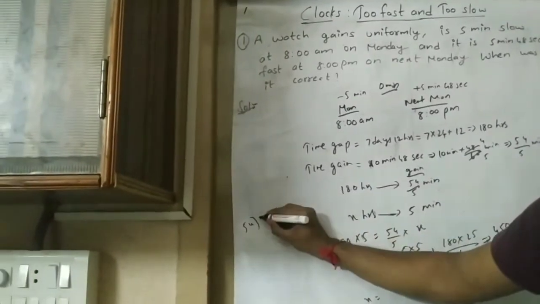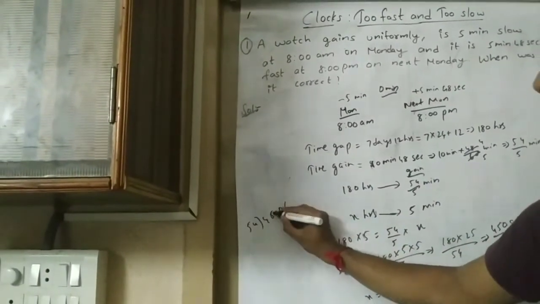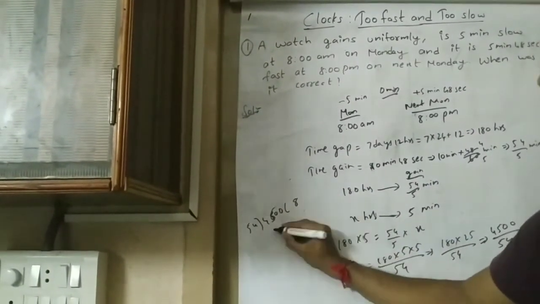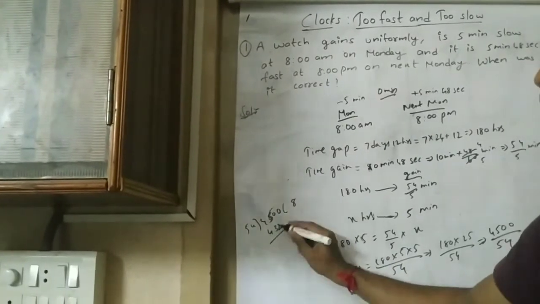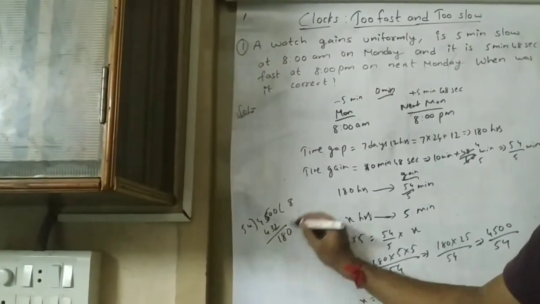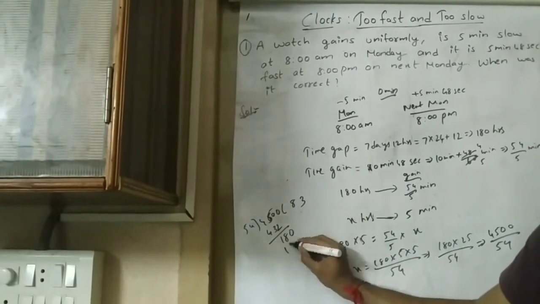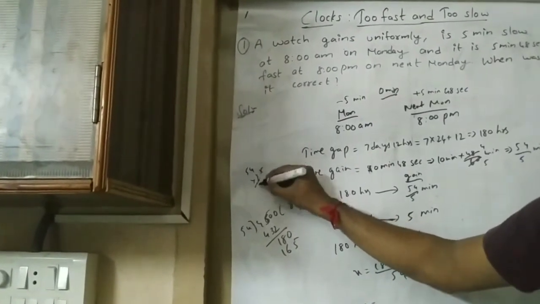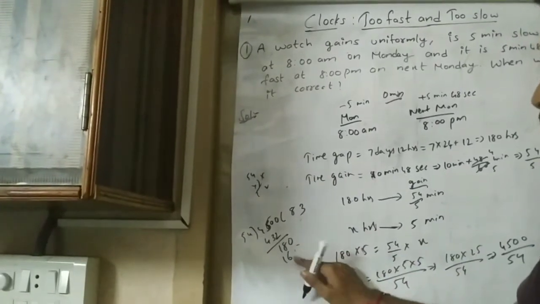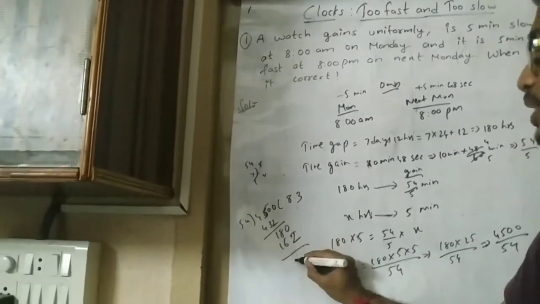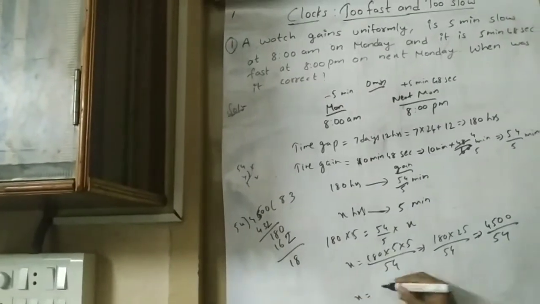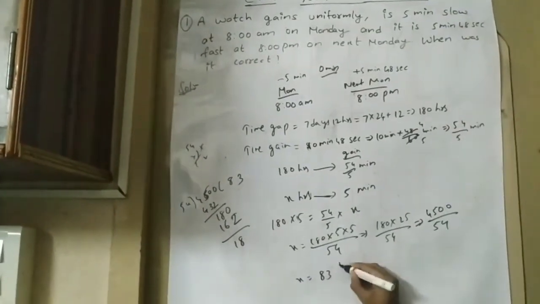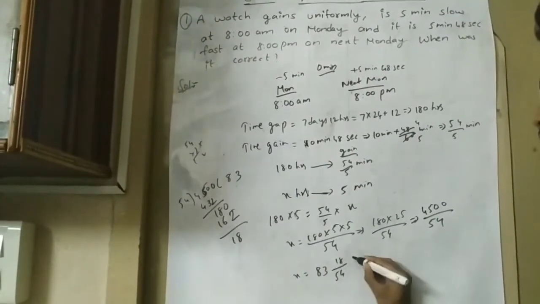So 54 into 8 is 432, leaving 180. 54 into 3 is 162: 4 threes are 12, 5 threes are 162. 180 minus 162 is 18. So x is equal to 83 and 18 by 54 hours.